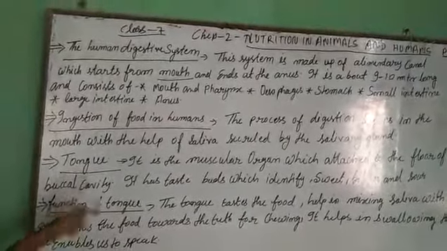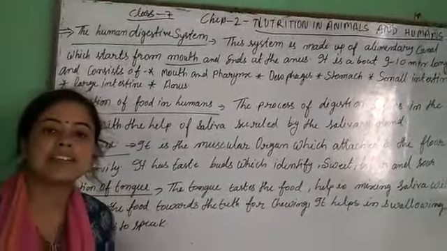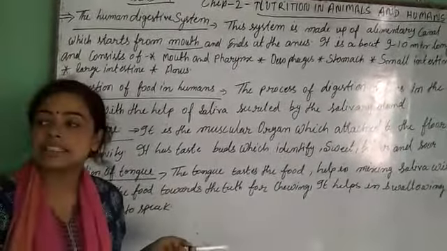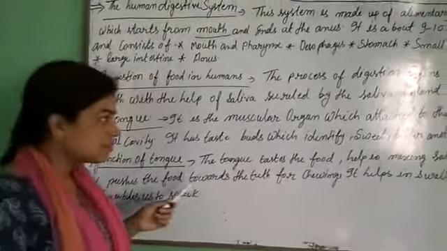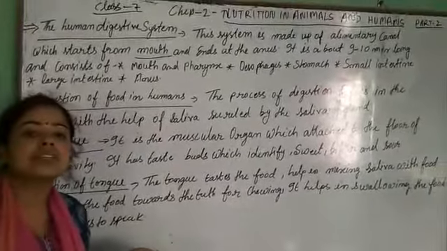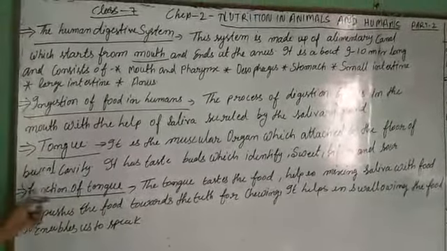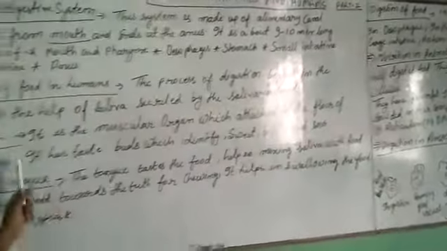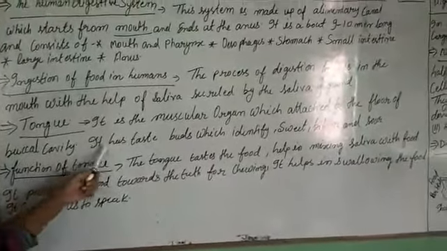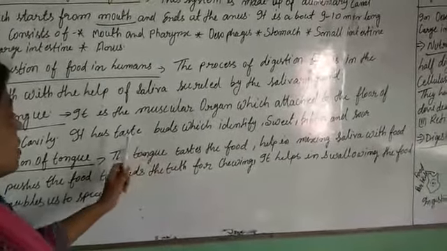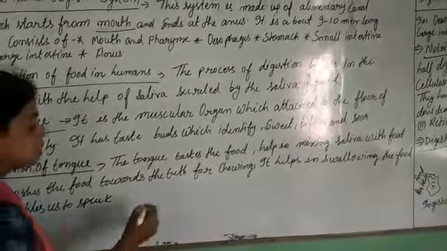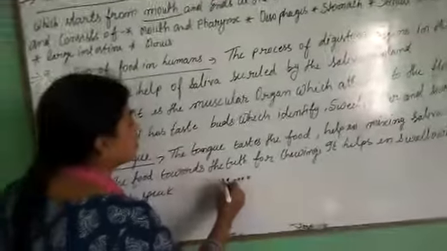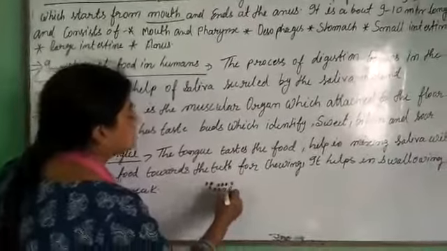Let's see the function of the tongue. The tongue is a very important part of our mouth, because without the tongue we can't eat or chew anything, and digestion cannot be done without the tongue. So let's see the tongue. It is a muscular organ which attaches to the floor of the buccal cavity. It has taste buds. Taste buds are this formation present on the tongue. This is a taste bud.